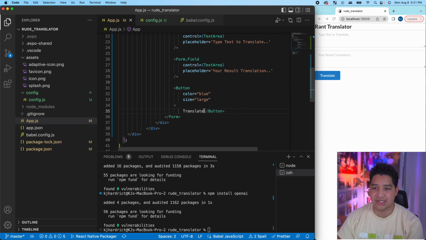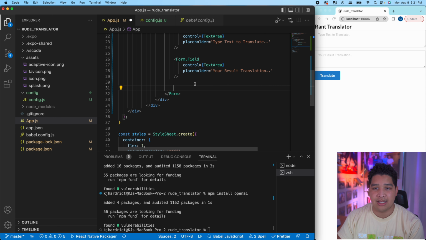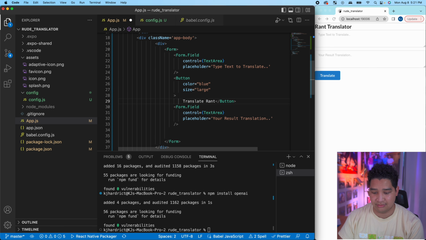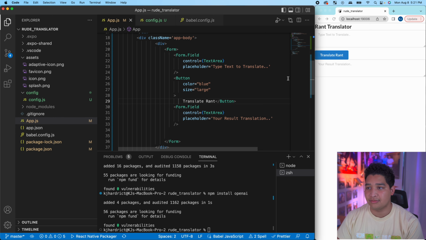I'm going to call this translate rant. And I'm going to take this button and put it in between these two fields. And there we go. Again, I'll worry about padding and stuff later on. This is not really an issue to me.